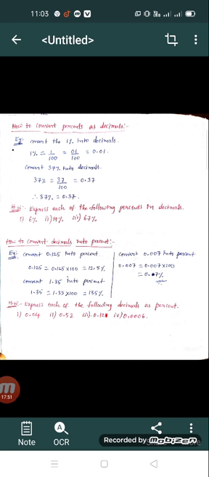In the same manner, convert 0.007 into percent. How do we write this? 0.007 is multiplied by 100, where the decimal number has three digits after the point.